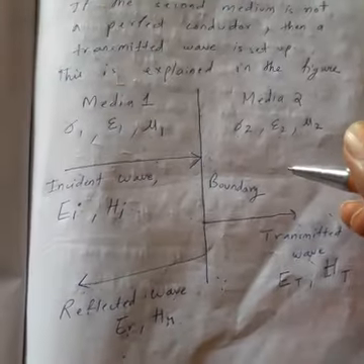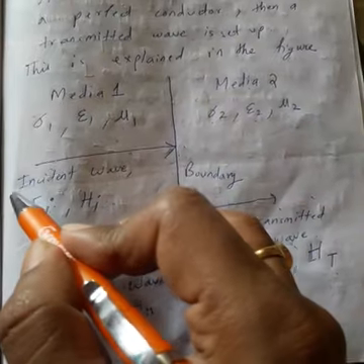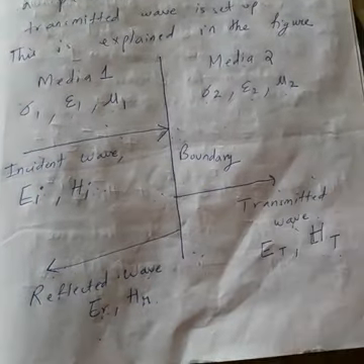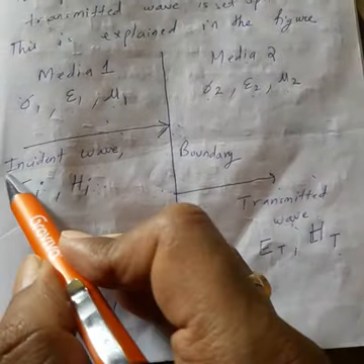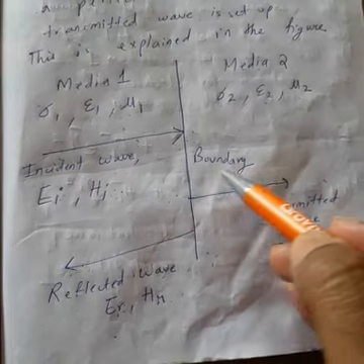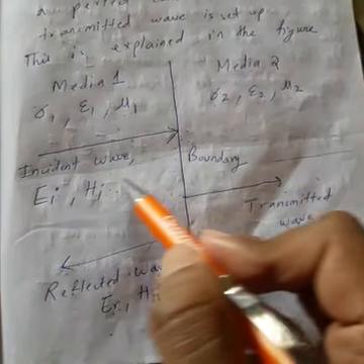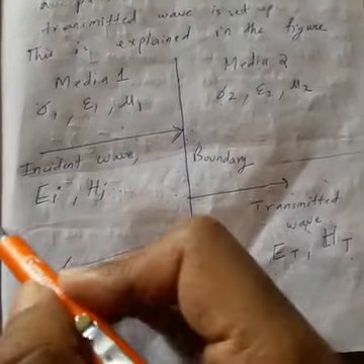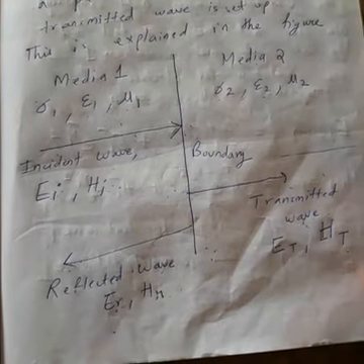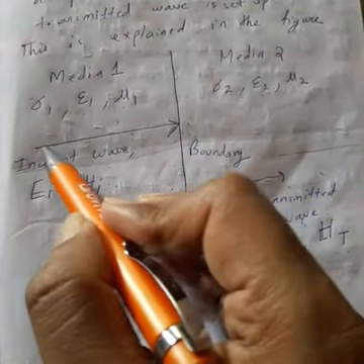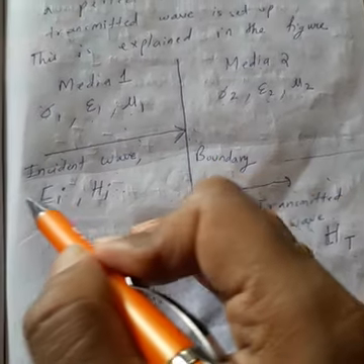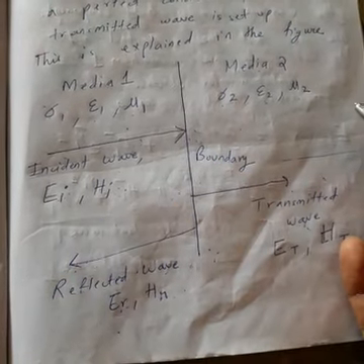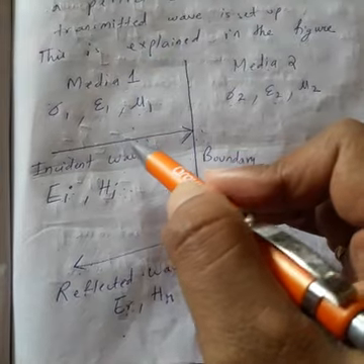Now you see, this is the figure. Suppose this is the propagation axis. I have not drawn it, just assume this one. So if the wave is coming such that it is parallel to the propagation axis, or it is making 0 degree with the propagation axis, then it is called normal incidence.